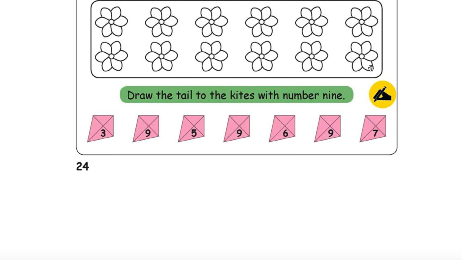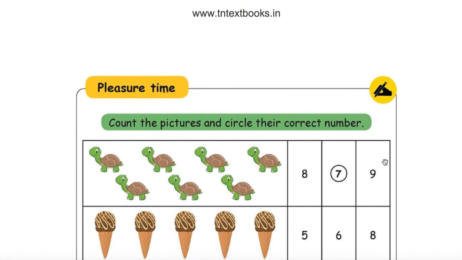Okay, tail we need to draw only for number 9 kites. Okay, number 9. This one is having number 9. Draw a tail. Again, this one is also having number 9. Draw a tail. See, the tail is very beautiful. Yeah, this one also number 9. There are only 3, so 3 tails.